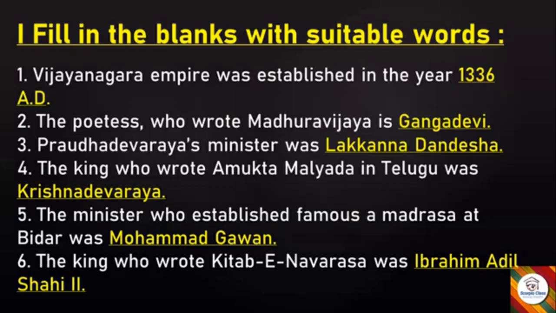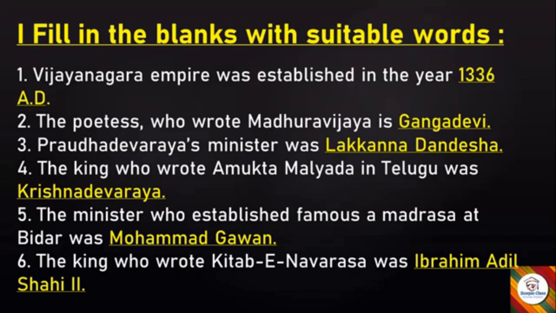Next, Praudadevaraya's minister was dash. Answer is Lakkana Dandesha. Next, the king who wrote Amukta Malayada in Telugu was dash. Answer is Krishna Devaraya. Next, the minister who established the famous madrasa at Bidar was dash. Answer is Muhammad Gawan. Next, the king who wrote Kitab-e-Navrasa was dash. Answer is Ibrahim Adil Shahi II.